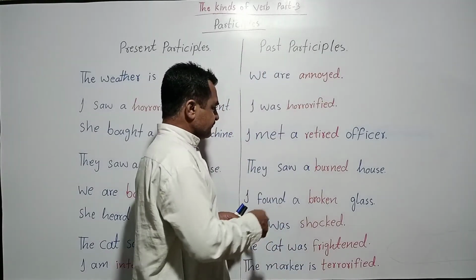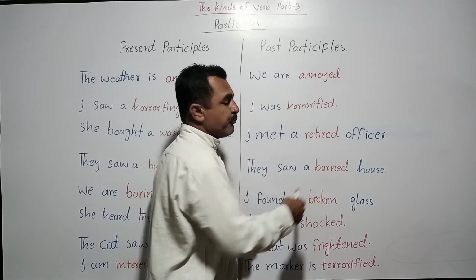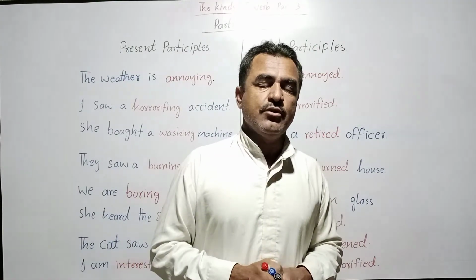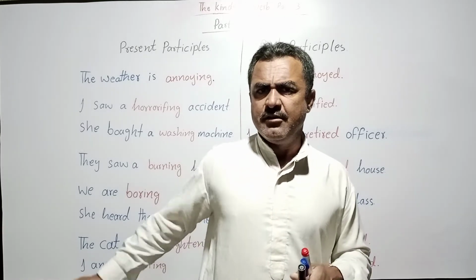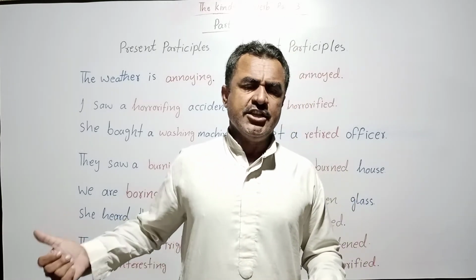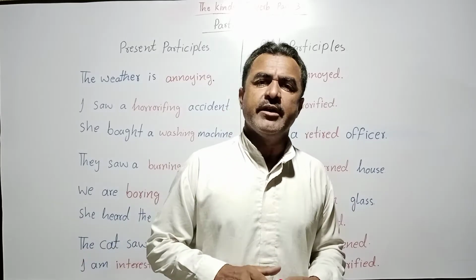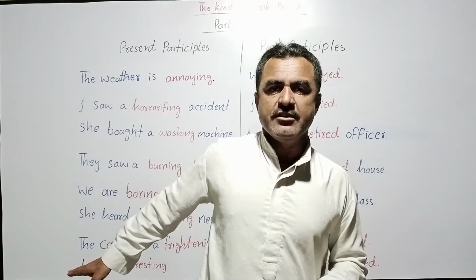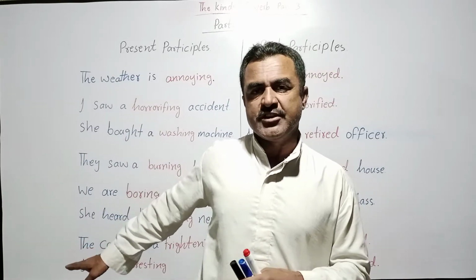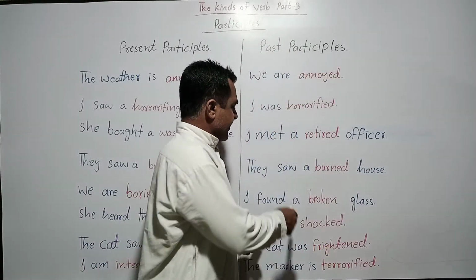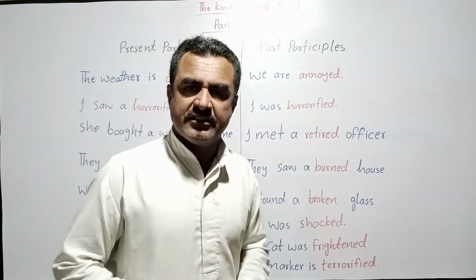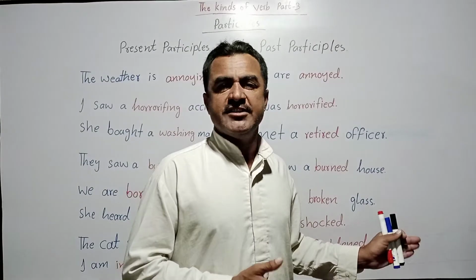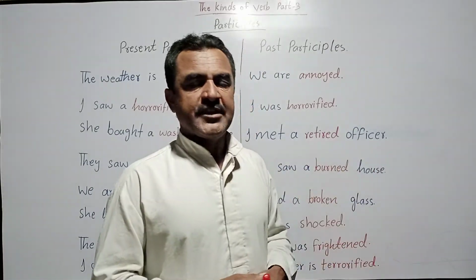Now look at this side. They saw a burned house. Can you understand the difference between these two sentences? They saw a burning house. They saw a burned house. Here we are talking about the continuation of the work. And here we are talking about the completion of the work. The work is finished. The work has been done already. When they saw it, it was burned. Finished. So this is the difference.